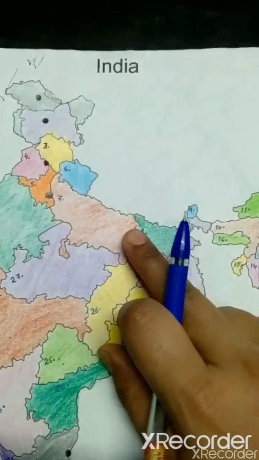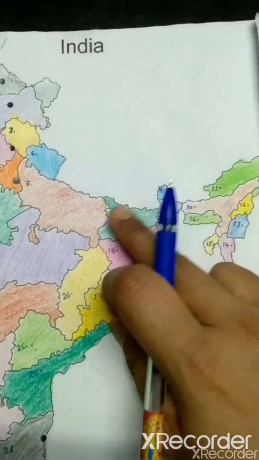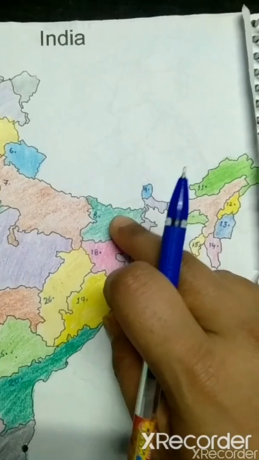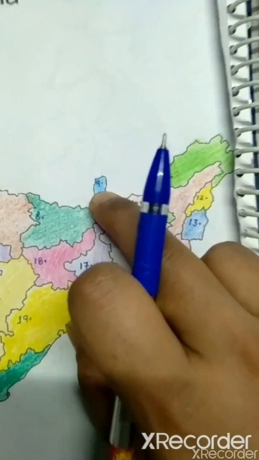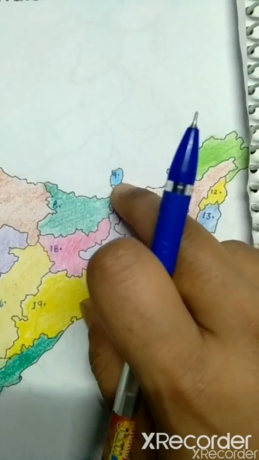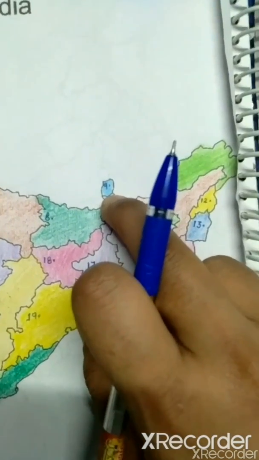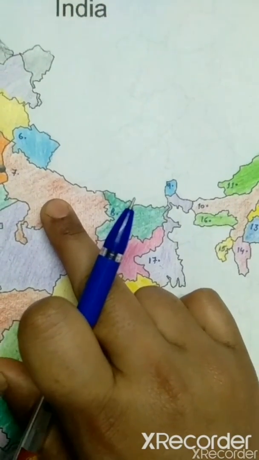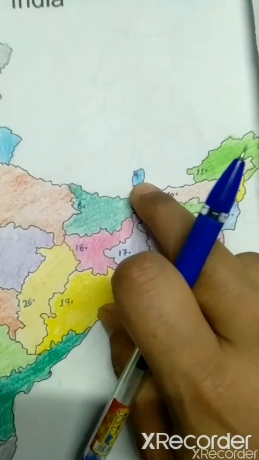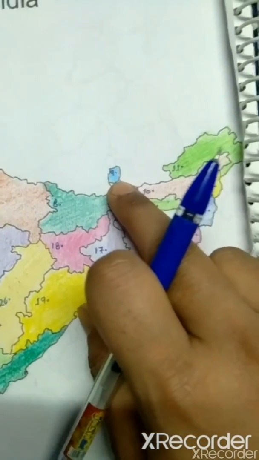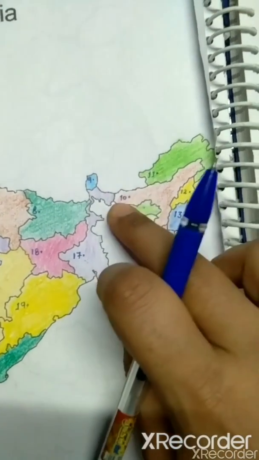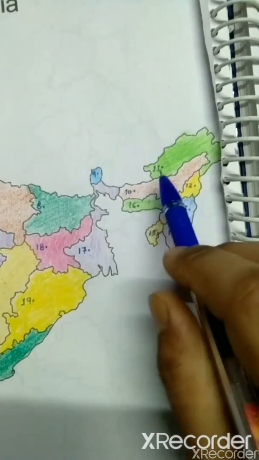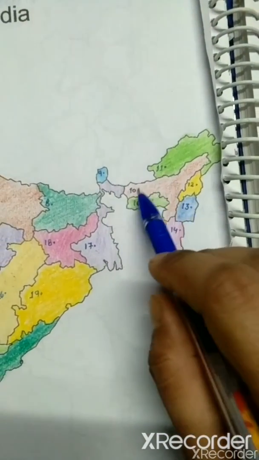Now the next one is the eighth one. This is Bihar. And what is the capital of Bihar? It is Patna. Now the ninth one. Which one is this? The small one. This one is our Sikkim. Uttar Pradesh has the largest population, but Sikkim has the least population. Now the 10th one. This is Assam. You can see the boundary of this. And do you know what the capital of Assam is? It is Dispur.